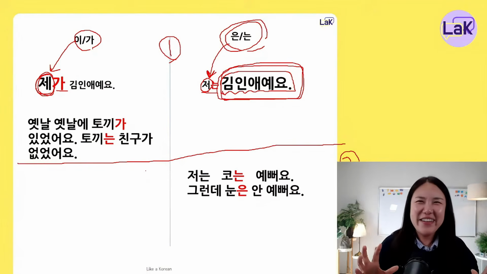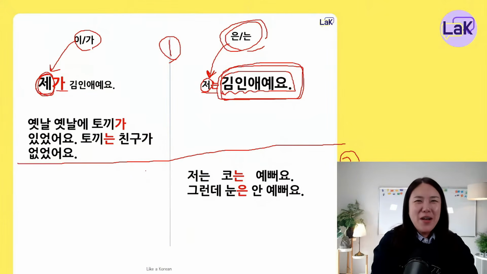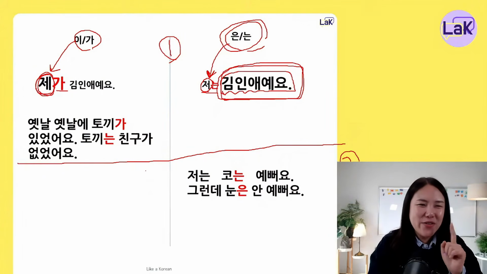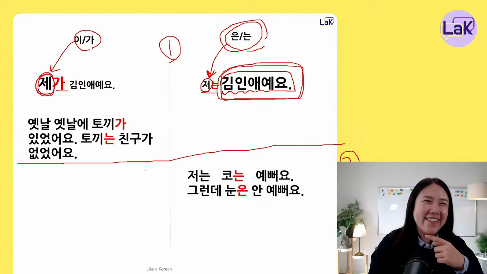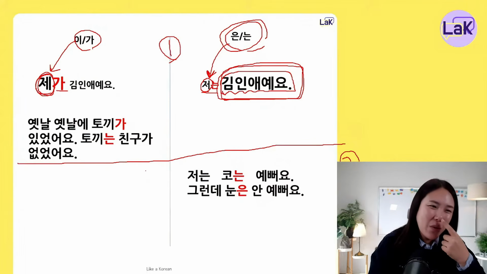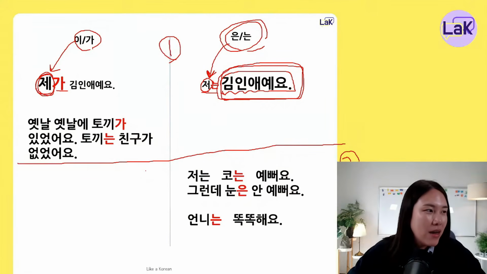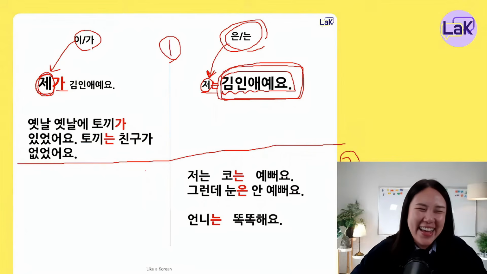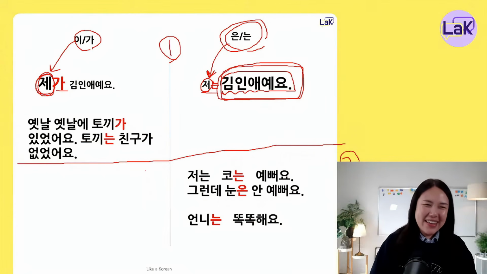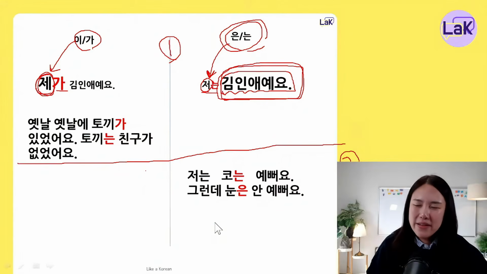So when you want to compliment other people, wow, your nose is so pretty, if you want to say this sentence, try not to use 는. If you use 는 for 코는 예뻐요, then they will be like, okay, so 코는 예뻐요 is like the nose is okay, but the other one is not okay. It's comparing. Among everything, only the nose is pretty. It can mean like that. I'll show you another sentence.